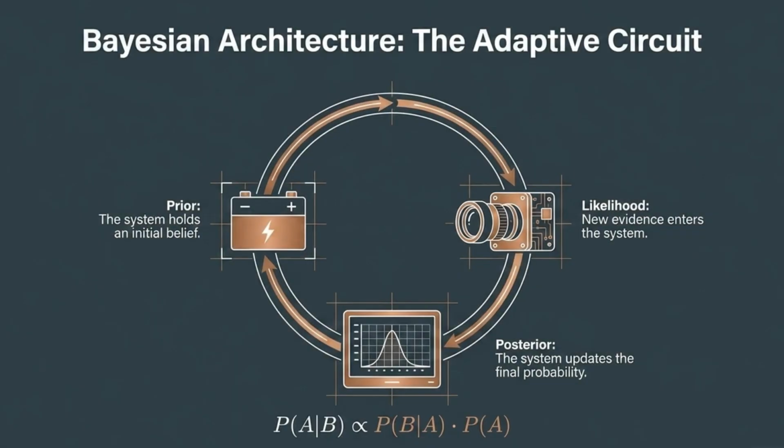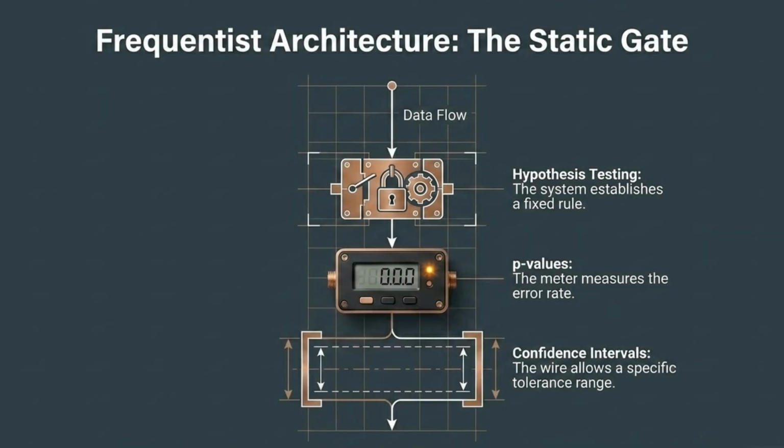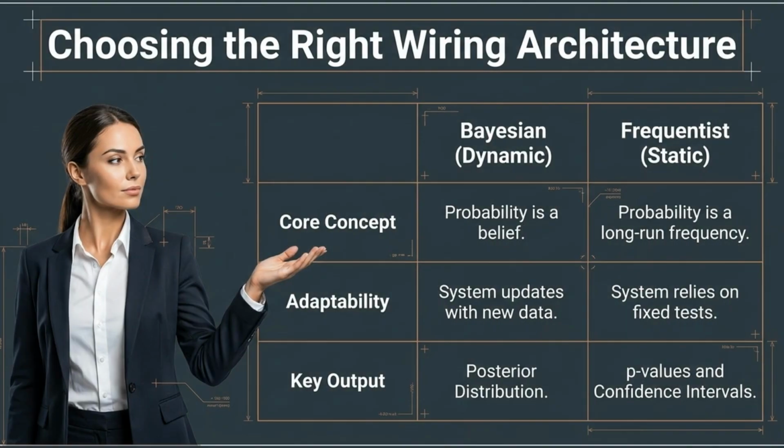It starts with a prior belief, incorporates new evidence through likelihood, and updates the final probability as a posterior, continuously refining its understanding. In contrast, the frequentist architecture acts as a static gate. It uses fixed rules for hypothesis testing, measures error rates via p-values, and defines specific tolerance ranges using confidence intervals. When choosing between these architectures, consider whether you need a dynamic, belief-based system like the Bayesian approach or a static, frequency-based system like the frequentist model.